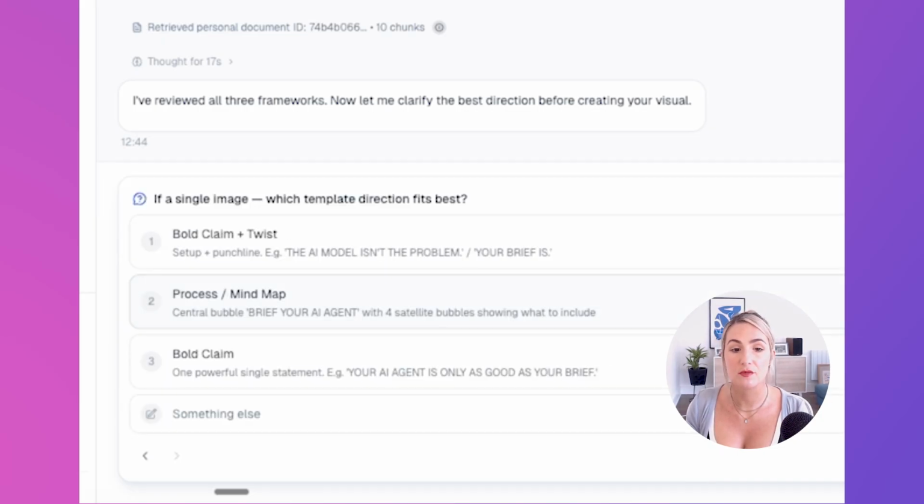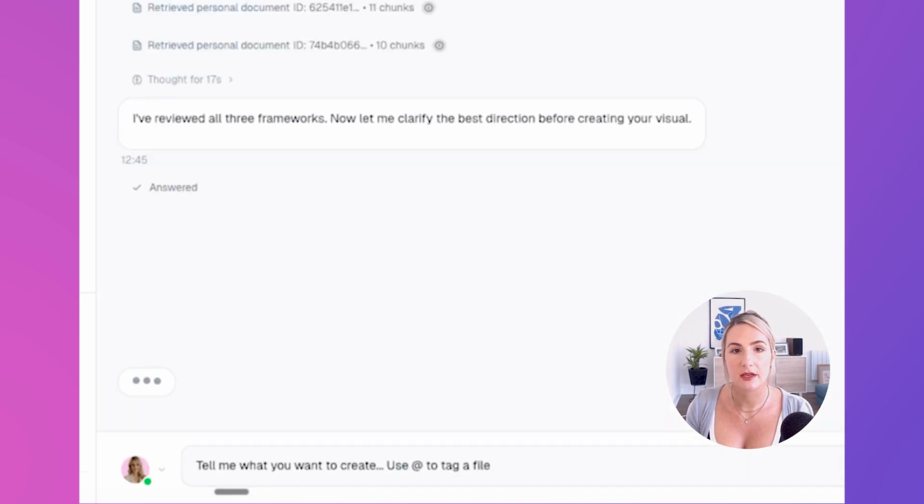So I'm going to go with a single post image, and I think we're going to go with the bold claim. I'm going to confirm that. So as you see, it guides you through the process.